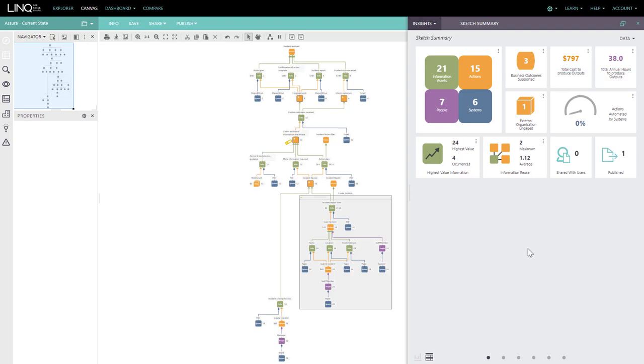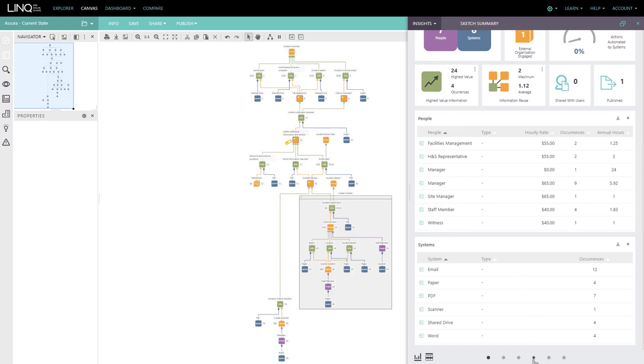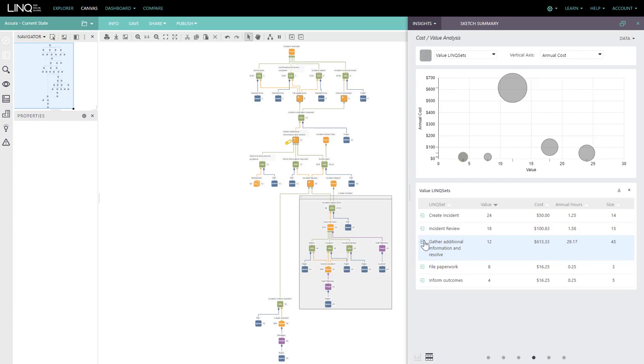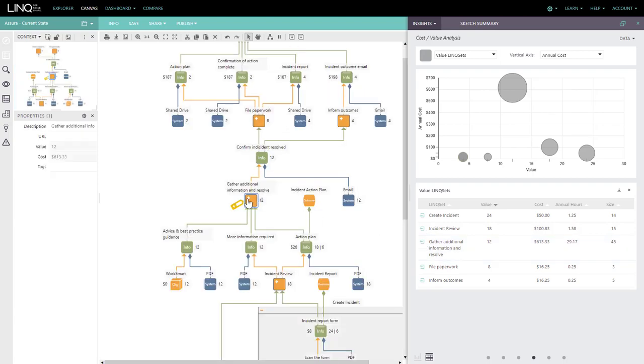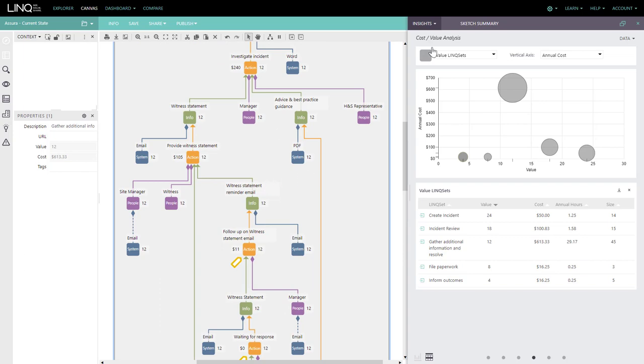In this example, we're looking at the submission of a health and safety incident, and it costs $797 each time this process is engaged. It takes 38 hours for the process to be completed. There are 6 systems involved and 7 people. We can very quickly understand the cost versus the value of the work that goes on, identifying areas of the process which might be an opportunity for us to improve the way that we are operating.